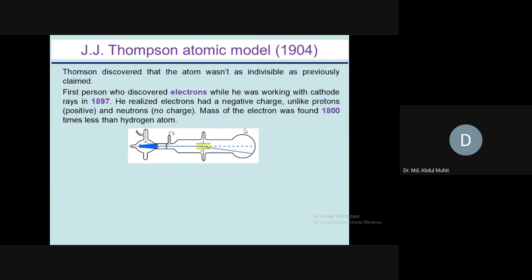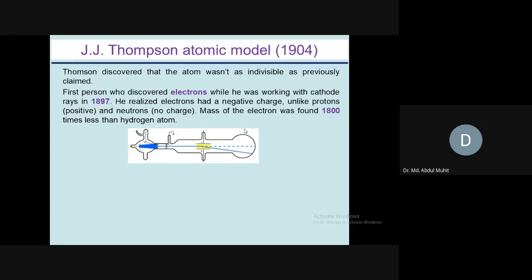In the experiment, we can see the picture. Here the cathode ray comes, which is negative in charge. That means electrons, which pass through a light like the lights we see in our daily activities. In a light, electrons move from one end to another, and that's why the gases inside the bulb are illuminated and we get light. In this case, he used those electrons and passed them through a very small hole, a very small slit.